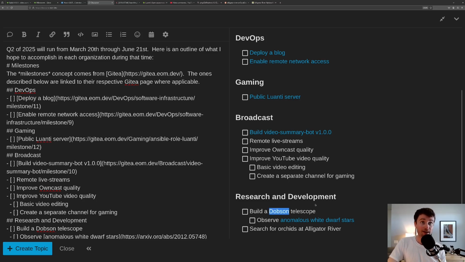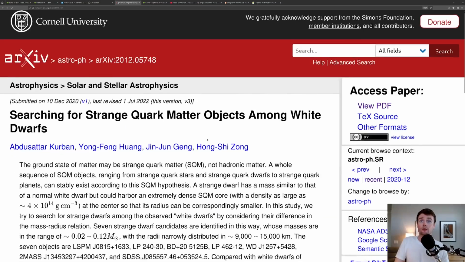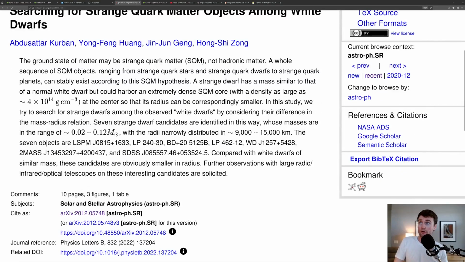I might add robotics into the telescope so that it can use GPS tracking to find stars for me. Because I don't quite remember where LSPM J0815 is personally. Now, LP 240-30, that one I remember, of course, but anyway, not really.